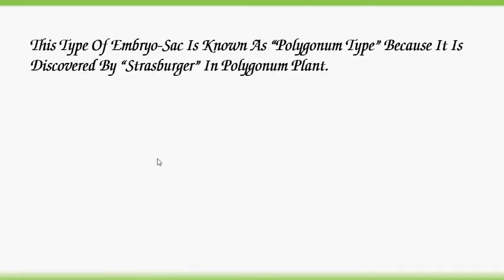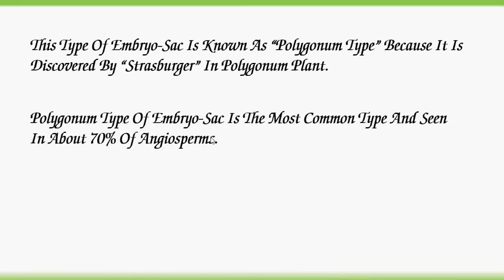This type of embryo sac is known as polygonum type. This type of embryo sac with 7 cells and 8 nuclei is known as polygonum type because it was discovered by Strasburger in the Polygonum plant.